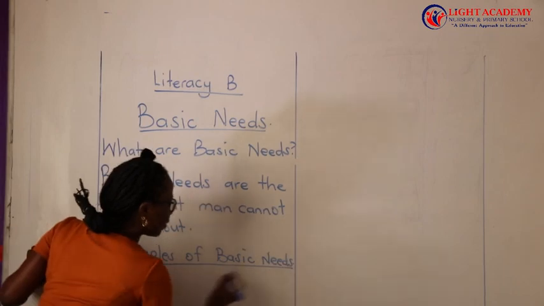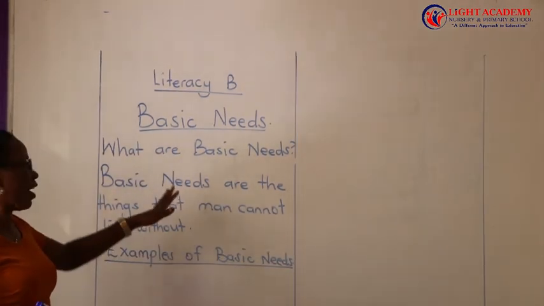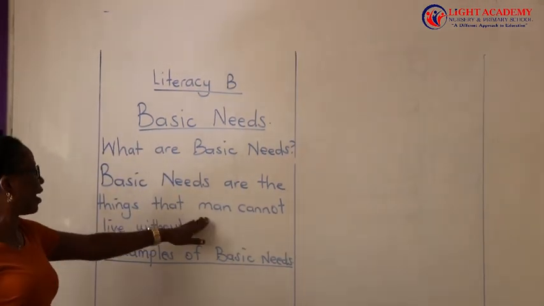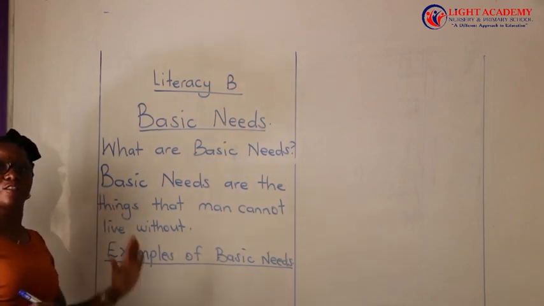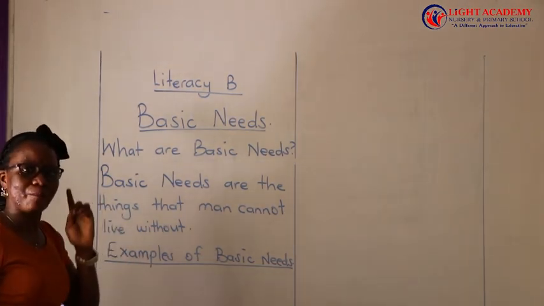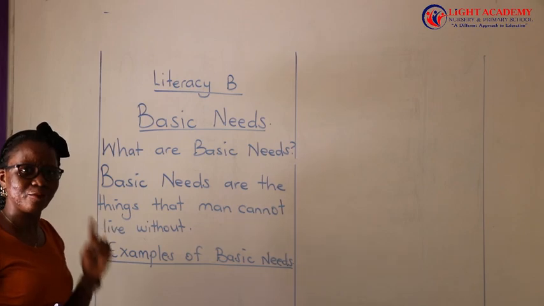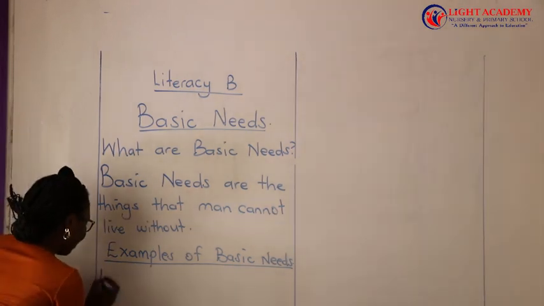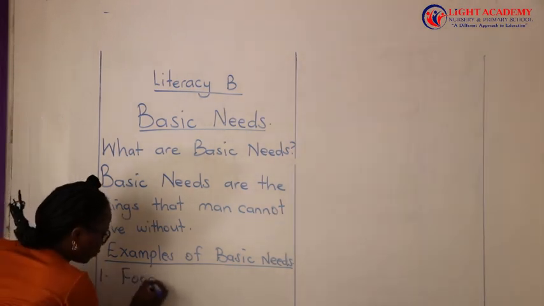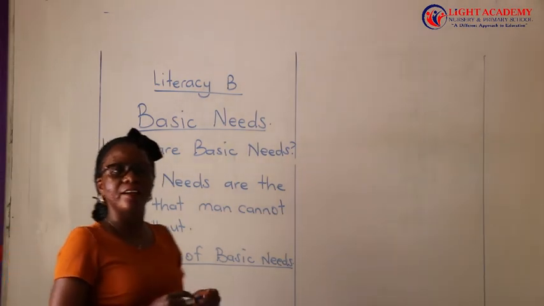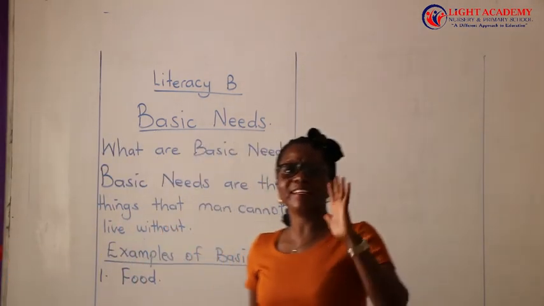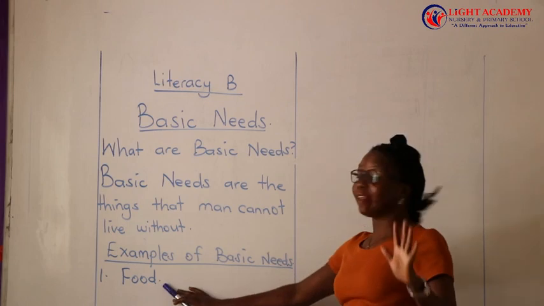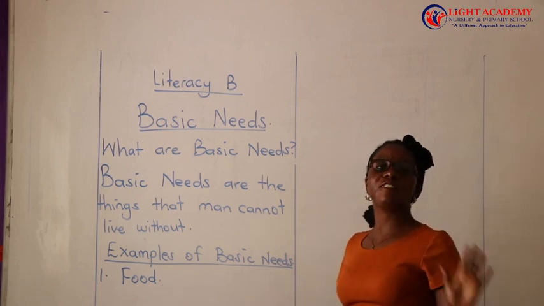Now, as we have already described, they are the things that man cannot live without. So, example number one of the things that man cannot live without is food. Food is very essential that without it, you cannot live.